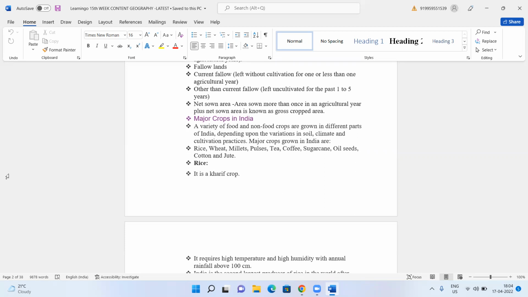the celebration of Sankranti, Baisakhi, and other things we use. These two are the major crops that are usually found in our country.